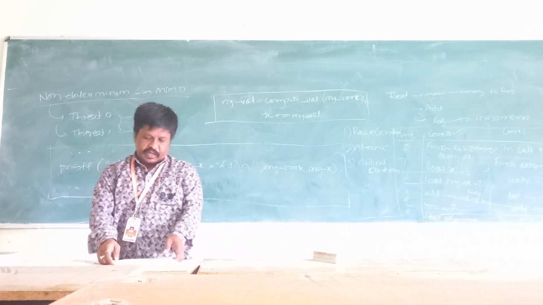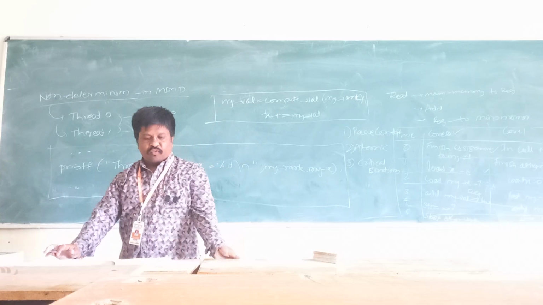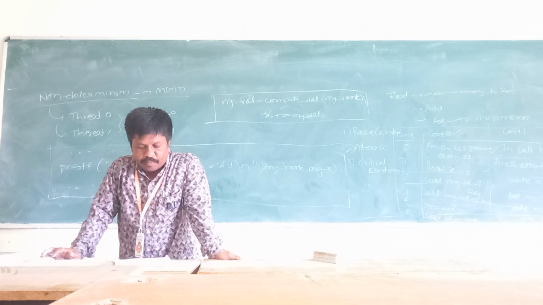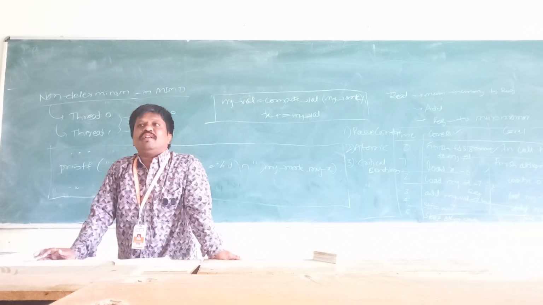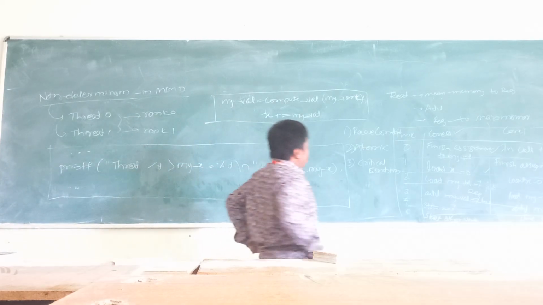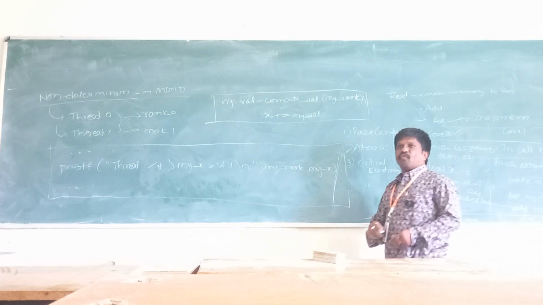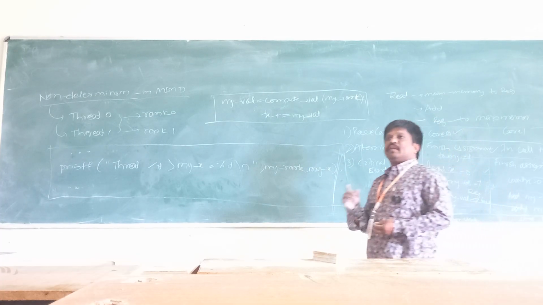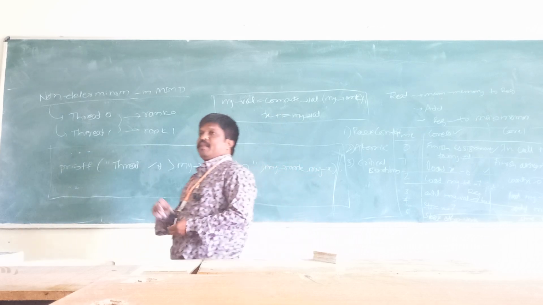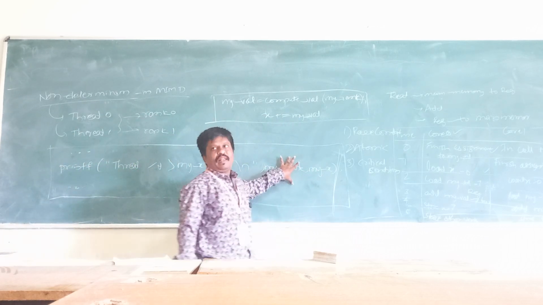Okay, critical condition, critical section is nothing but the block of code, the block of code which is to be executed by only one thread. Now what happens in the critical section or critical condition is that there is a block of code, and that block of code will be executed by the first thread only, then that block of code will be blocked to the next thread.